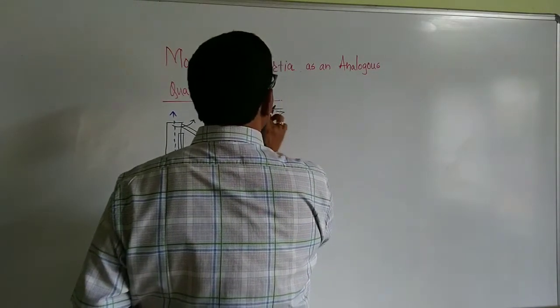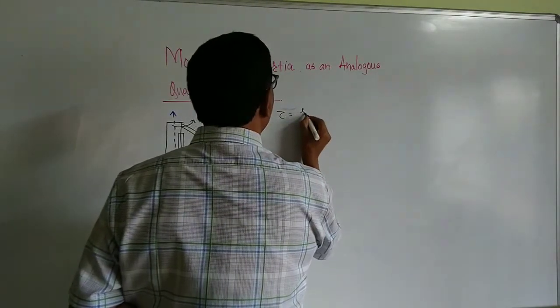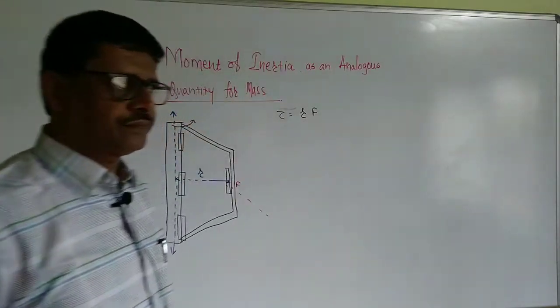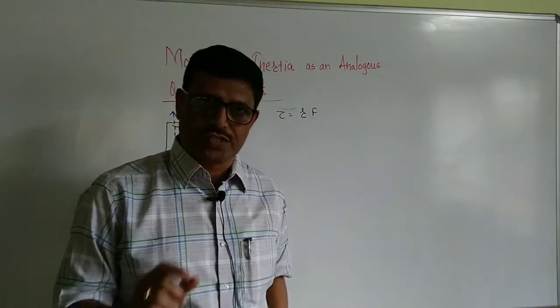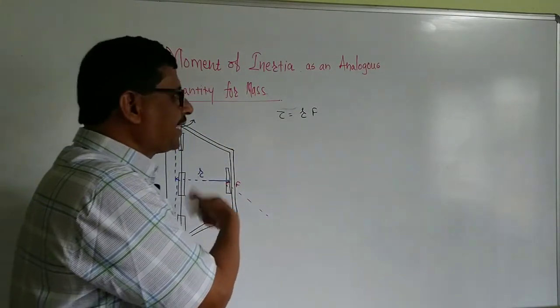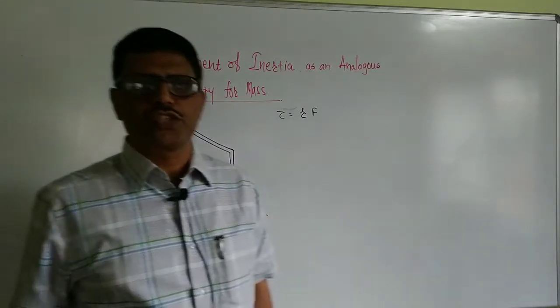What is torque? It is the ability of a force to produce a rotation, and it is given by r into F, where r is the perpendicular distance from the axis of rotation to the line of action of the force. It is the perpendicular, that is, the shortest distance.